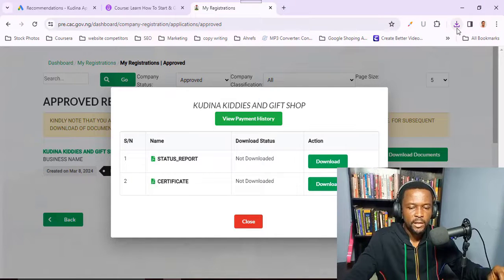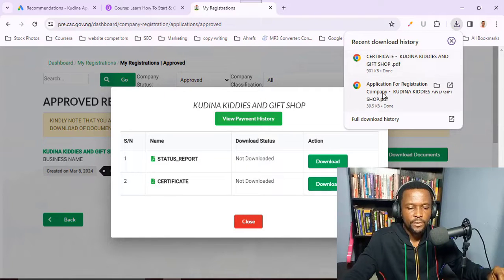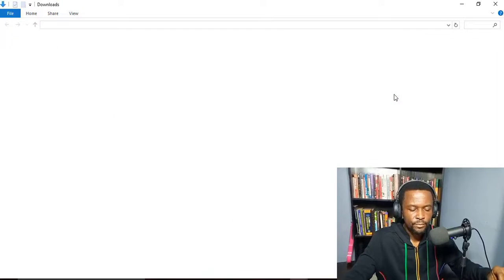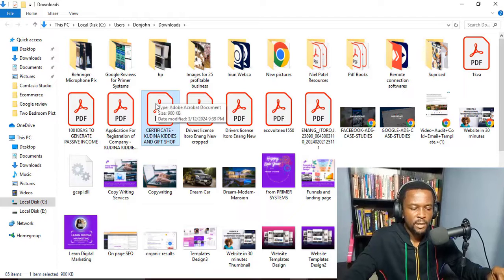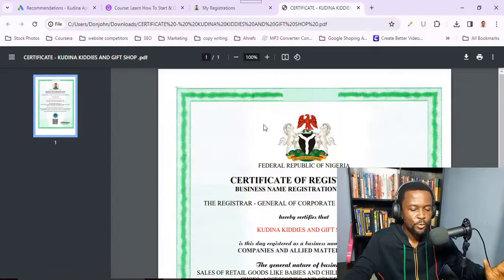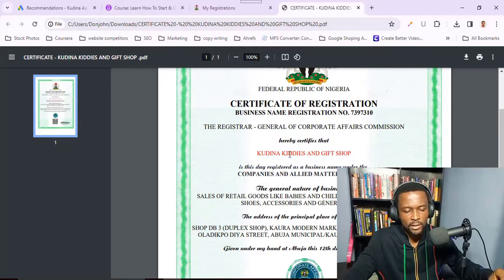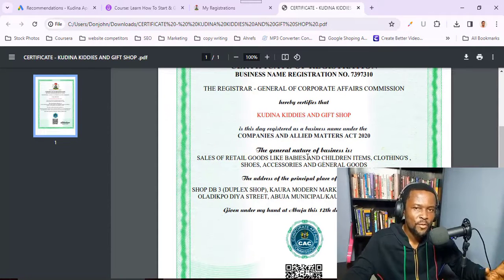All right, so you can check here, it has equally downloaded. So now let's check. You can see the certificate, and this is the application for registration. All right, let me go ahead and open. Now this is the certificate I've just downloaded. You can see the time 9:39. I'll go ahead and open it, and boom, this is it. Our certificate is ready, just like that. So this is the name of our business. It has been registered, and you guys have seen the process from the beginning.